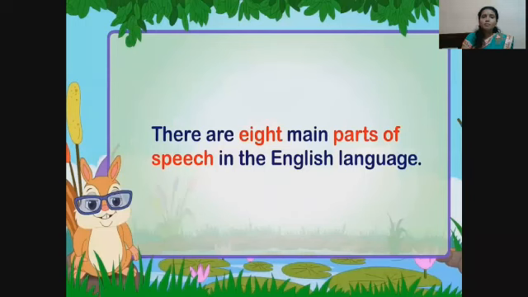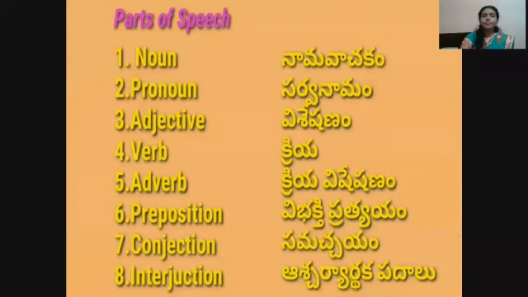There are 8 main parts of speech in the English language. These are 8 parts of speech. Noun, number 1 noun, namavachakamu. Second pronoun, sarvanamamu. Adjective, visheshanamu. Verb, kriya. Adverb, kriya visheshanam. Preposition, vibhakti pratyayam. Conjunction, samuchayam. Interjection, acharyaarthakam.